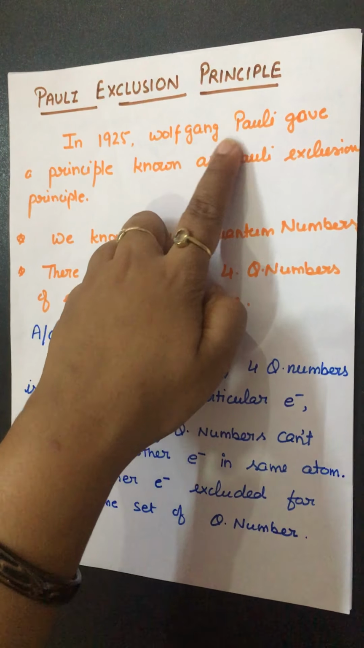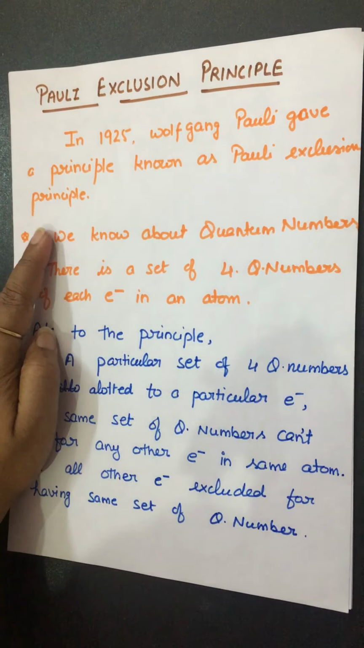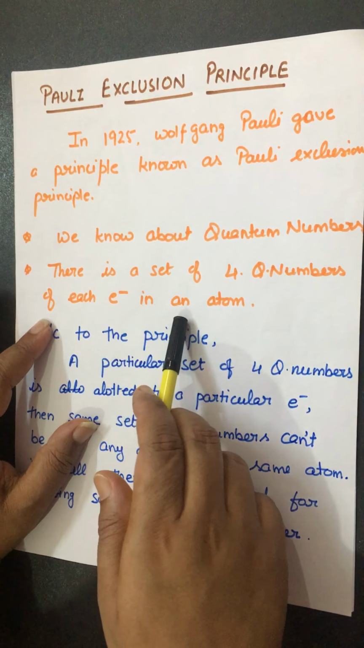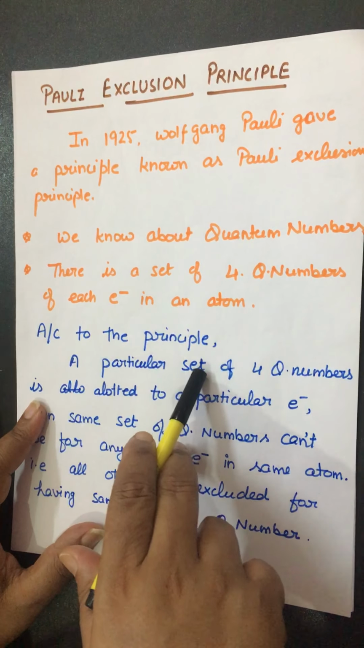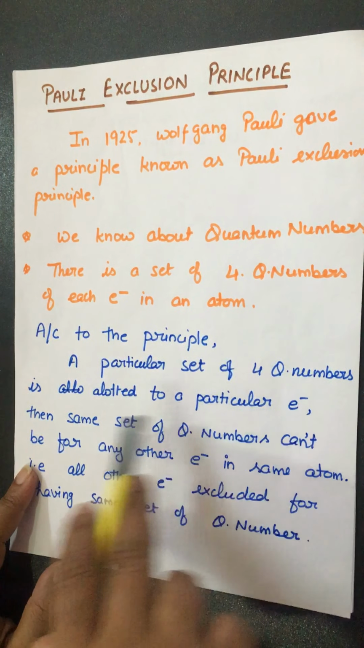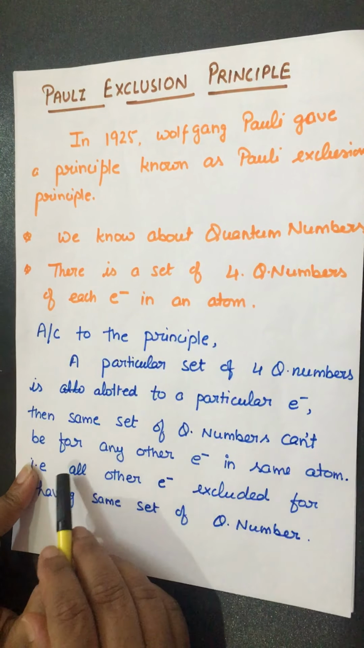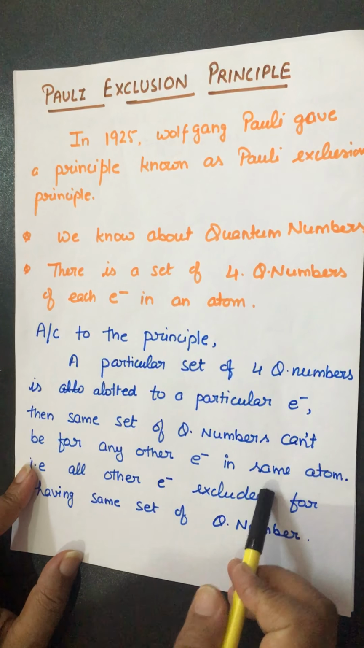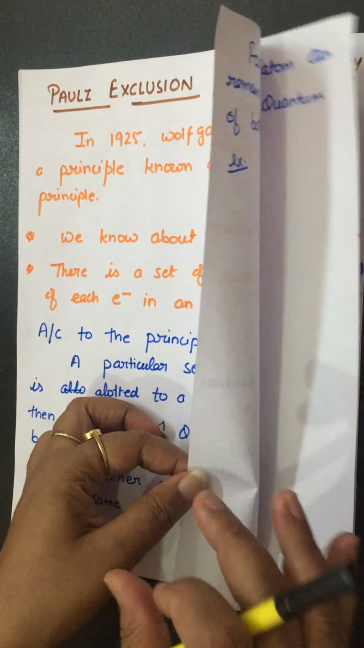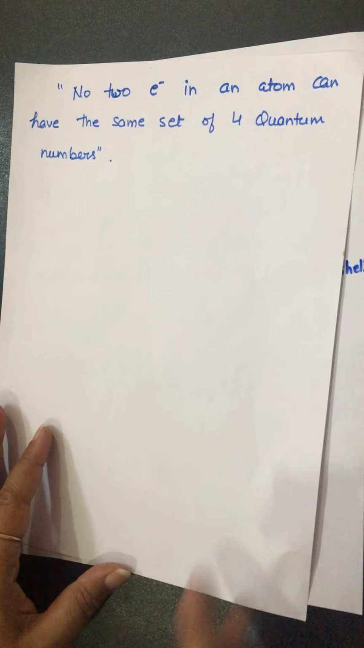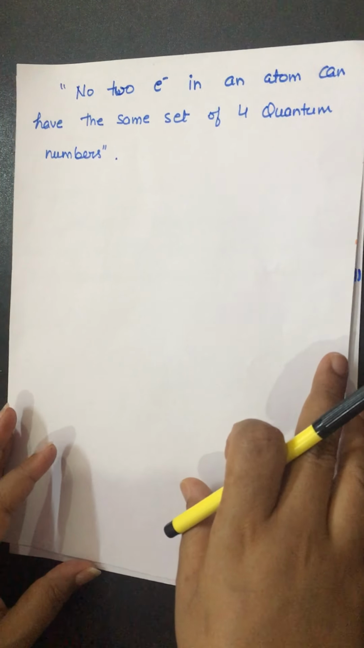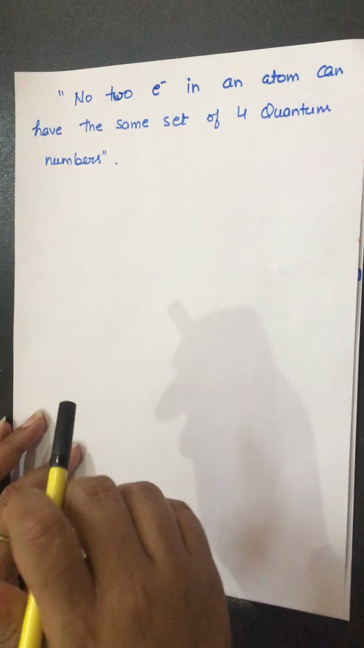Now it is just a summary of whatever I told you. In 1925, Wolfgang Pauli gave the principle known as the Pauli exclusion principle. We know about quantum numbers, and there is a set of 4 quantum numbers for each electron in an atom. According to the principle, if a particular set of 4 quantum numbers is allotted to a particular electron, then the same set can't be for any other electron in the same atom. Now I will explain this with an example, and this is the main statement of this rule: no two electrons in an atom can have the same set of 4 quantum numbers.